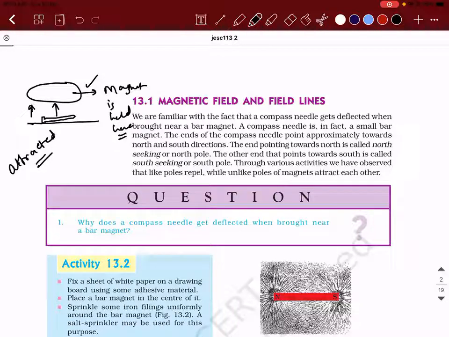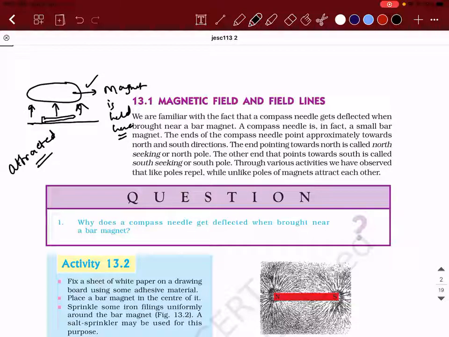But basically, force means it's a push or pull. So here, the needle is getting attracted in the sense the needle is getting pulled towards the magnet. Accepted? If I have to give a literal meaning to it, this needle is being pulled by the magnet. If that is the case, the magnet is applying a force on this.